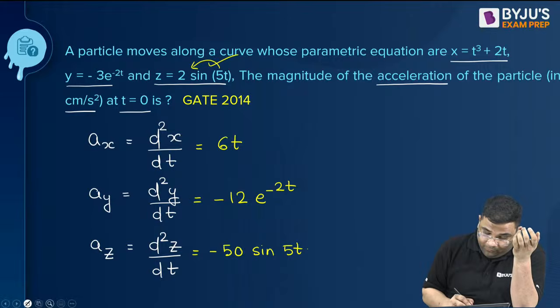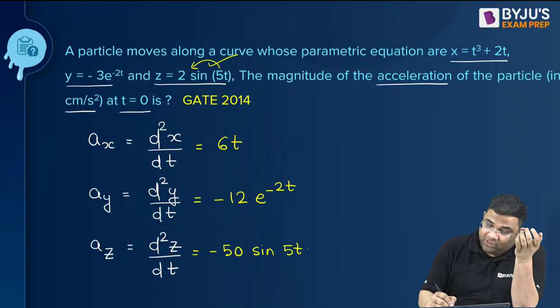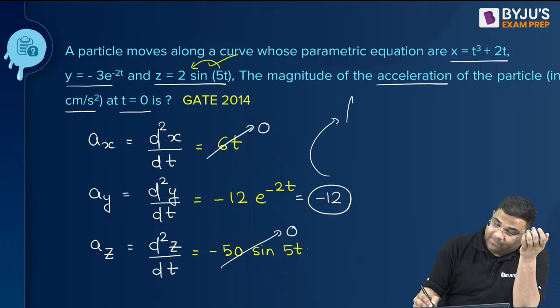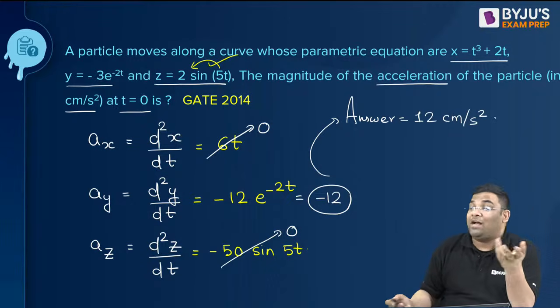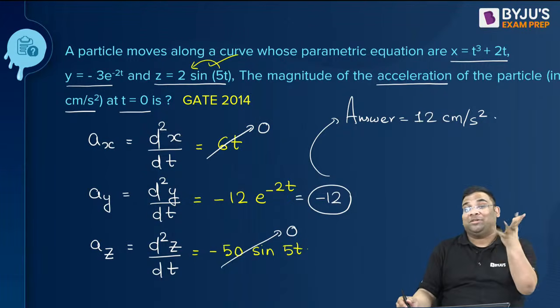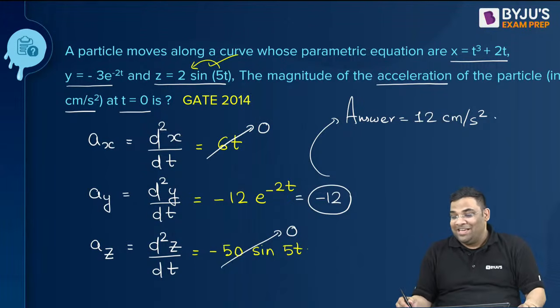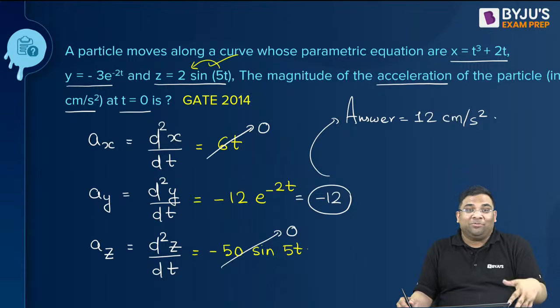Very good. Now I'll put t equal to 0. This becomes 0, this becomes 0, sine 0 is 0, and this becomes minus 12. Ladies and gentlemen, this is the answer. They've asked the magnitude, that means the answer is 12 centimeter per second square. You see, so fast you're able to solve questions if you have understood the basic concepts. You can easily find out the answers if you understood the basic concept.